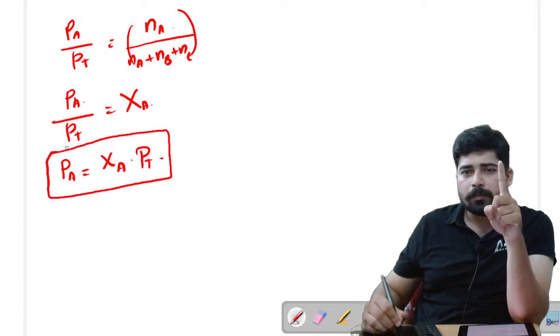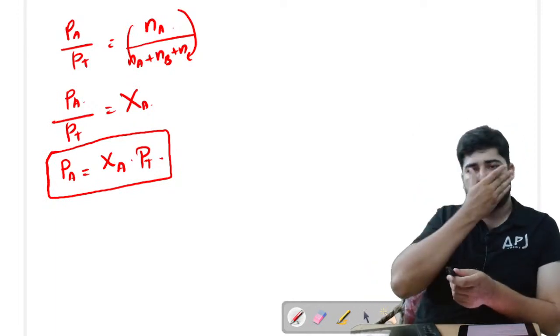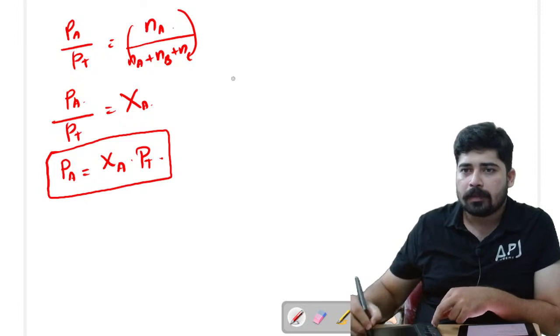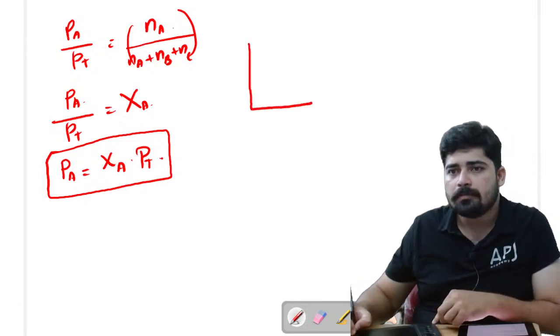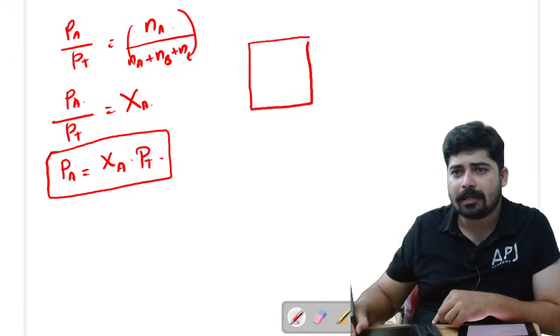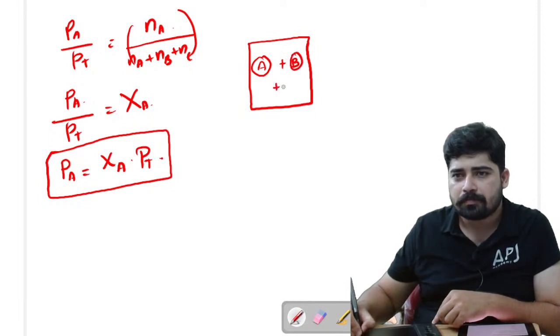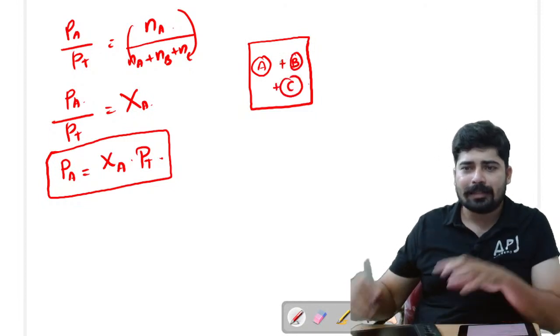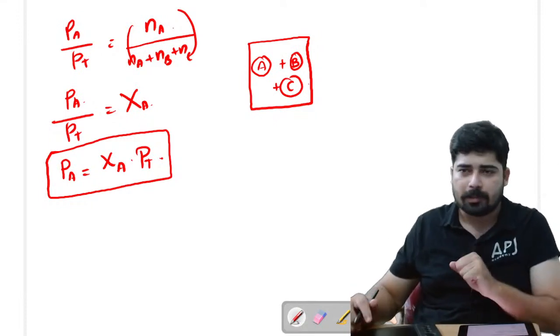I will give you a theoretical explanation of what this means. See students, we have taken the container, and in the container there are 3 different gases present, and these 3 gases are non-reactive. They do not react with each other.